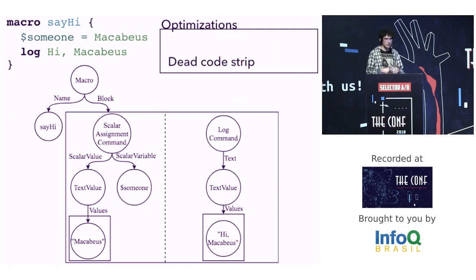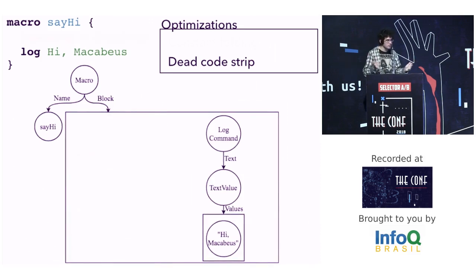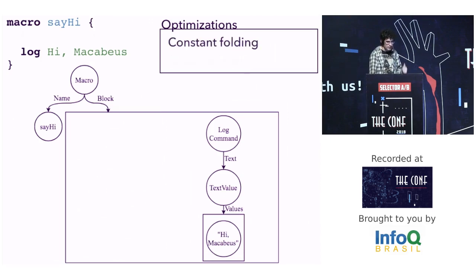Let's start the dead code strip. In this line, we are assigning to a scalar variable, but we never read it. Then we can remove this node. Note that we removed many AST nodes. Since we changed the AST, let's start the optimizations again.